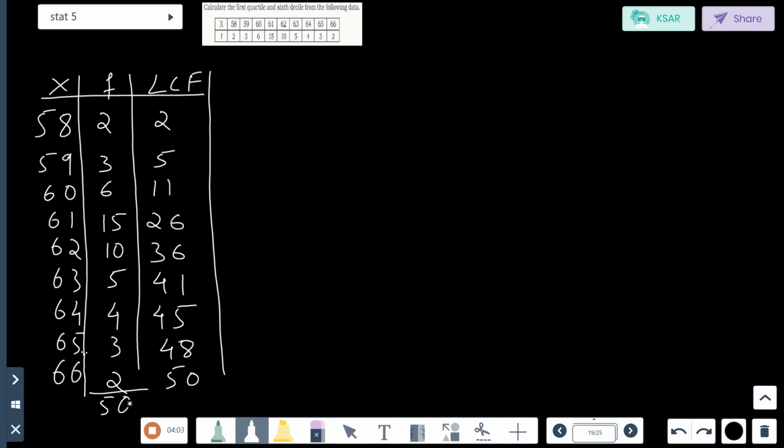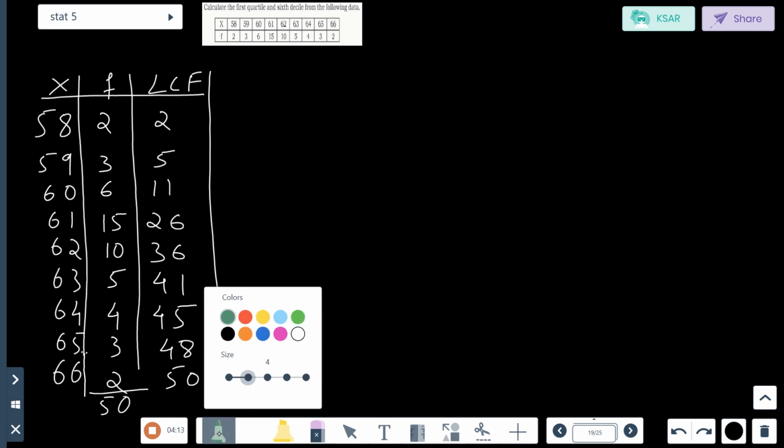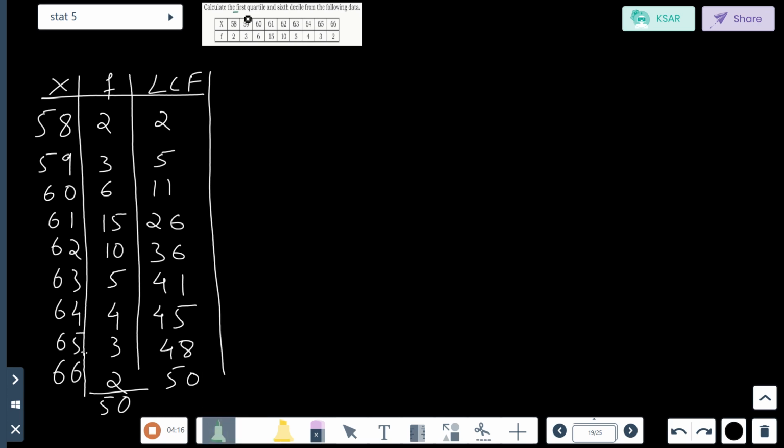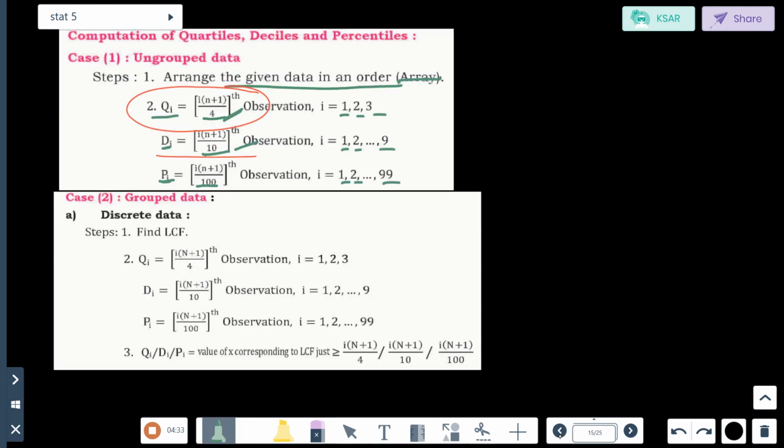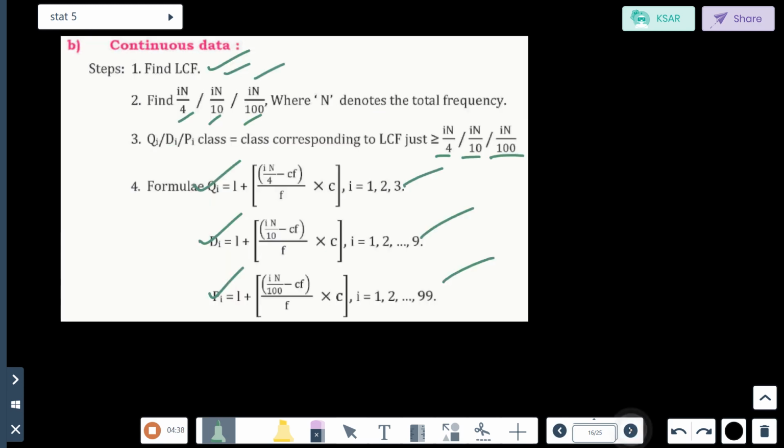Now, the first thing we have to find out is the values. First, let's find Q. What have they asked? They have asked for the first quartile and the sixth decile. For the first quartile, let us first calculate Q1. What's the formula? See, it's here. This one.